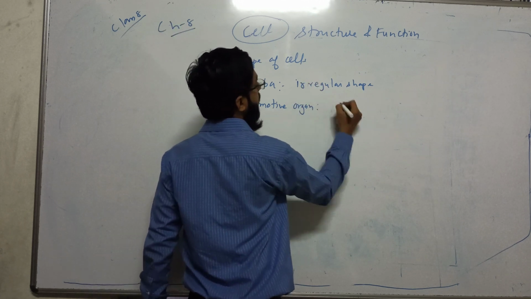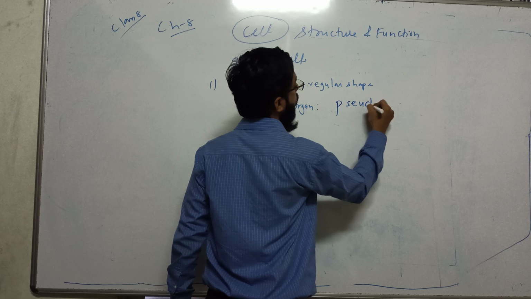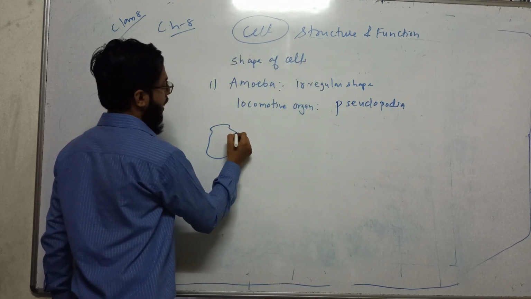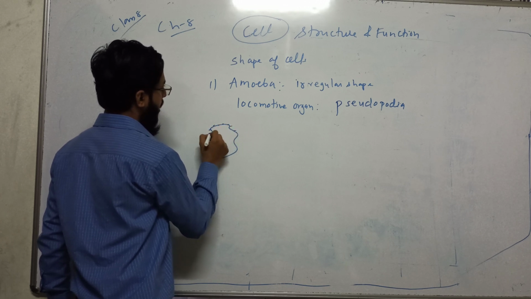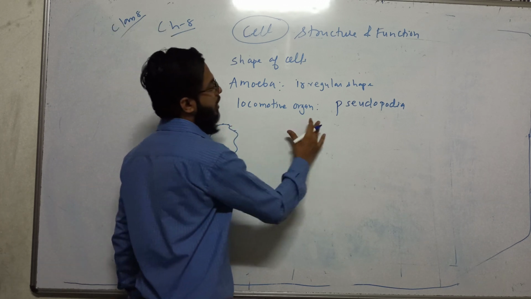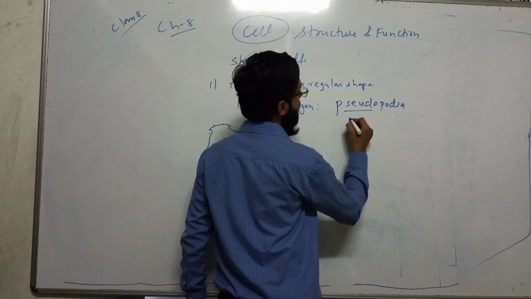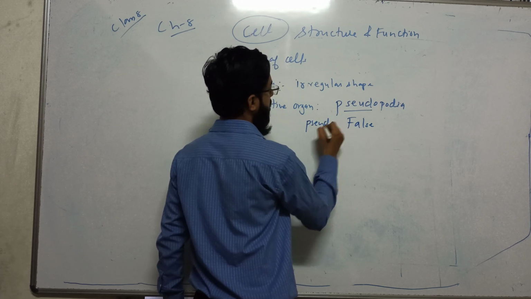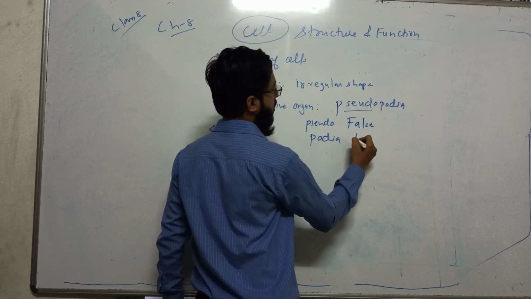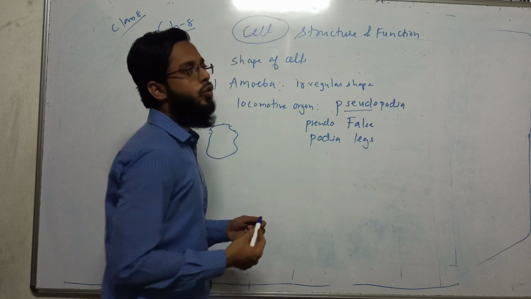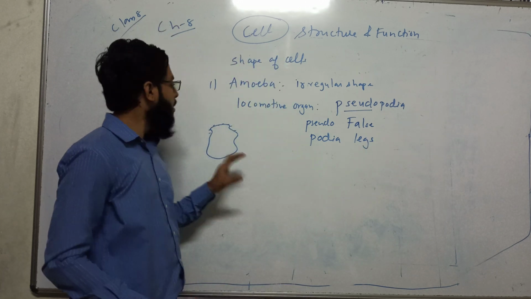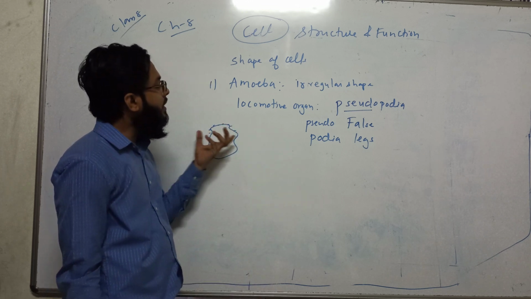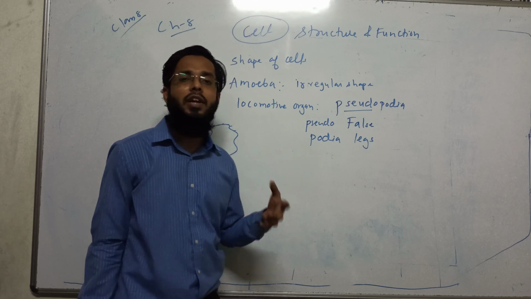So in case of amoeba, the locomotive organ is pseudopodia. It's like a projection at the end of the amoeba, which appears and disappears while the amoeba is moving. Pseudo means false, and podia means leg. So it is like a false kind of leg. It is not a particular leg, but just a kind of projection at the surface of the amoeba due to which it moves.